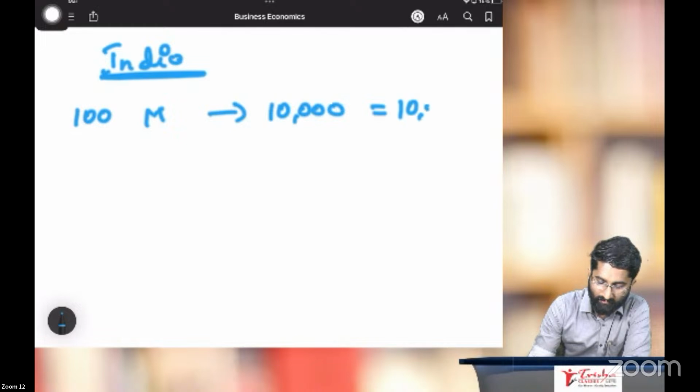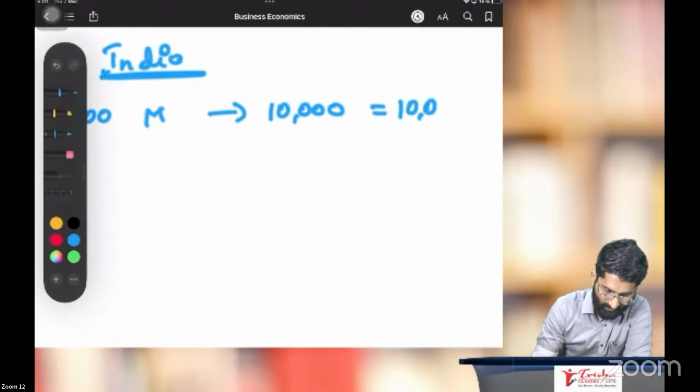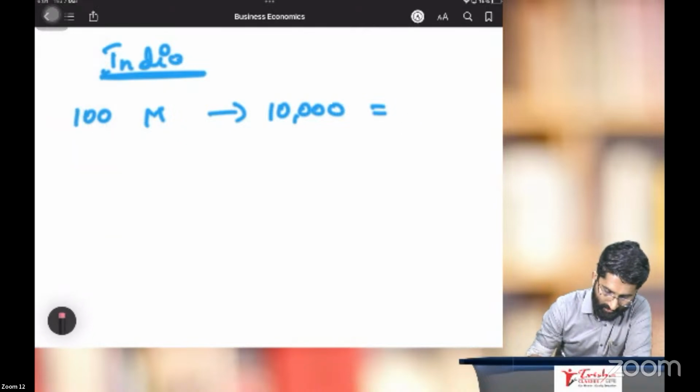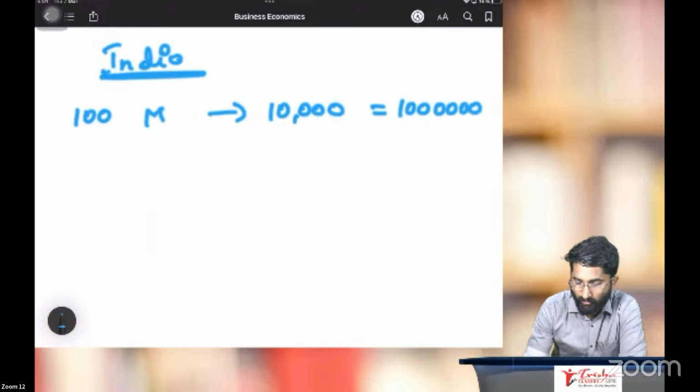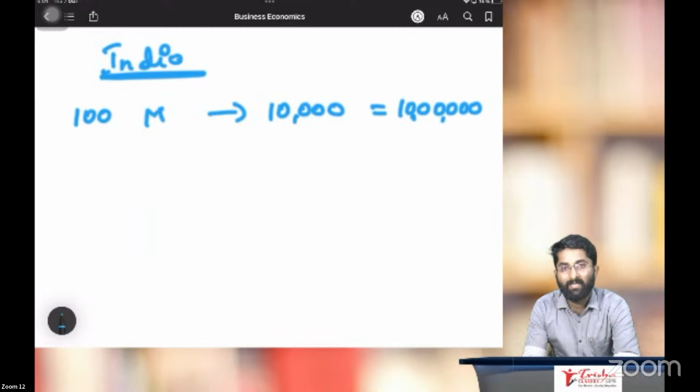100, 10,000. Okay. Wait. First, I'll put the commas later. 100, 10,000. Correct? So totally 10 lakhs. The value is 10 lakhs.